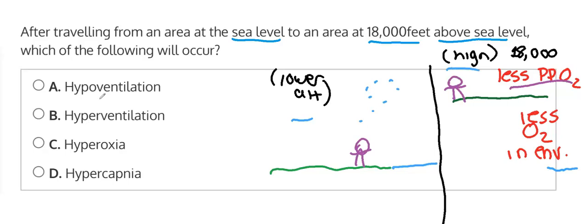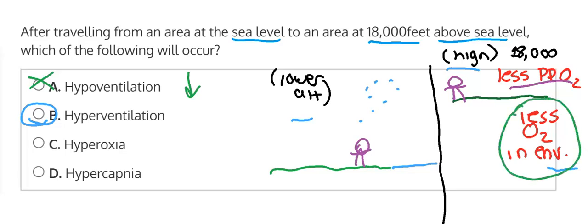So, as a result, if you are taking in more respirations to get in more oxygen, that would be a hyperventilation, which is what would occur in this higher altitude environment as opposed to the lower. So hyperventilation would be correct. Hypoventilation would be incorrect, because that would be decreased amounts of ventilations or respirations, which is not what we're looking for. We can eliminate that, because in this environment, as we were saying, there's less oxygen available, so you would not have a hyperoxia or an increase in oxygen. This would lead to a decrease in oxygen available, so we could eliminate option C.